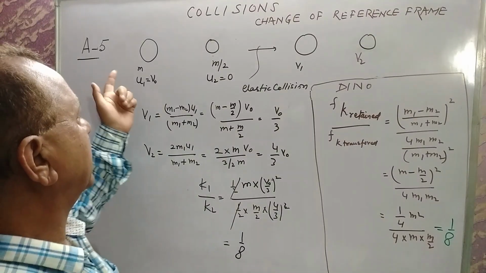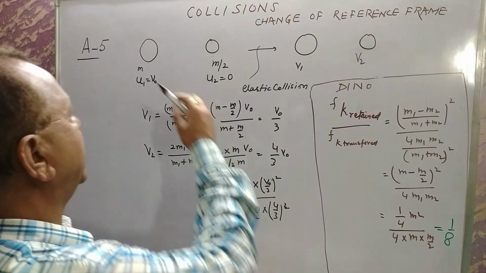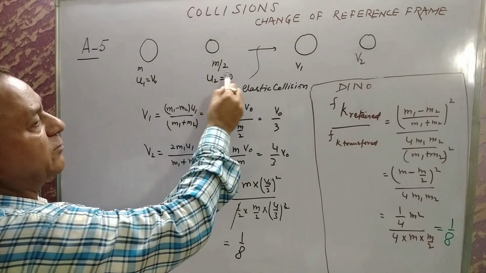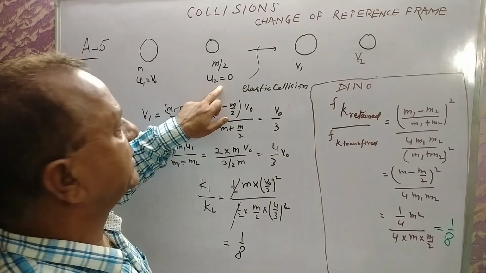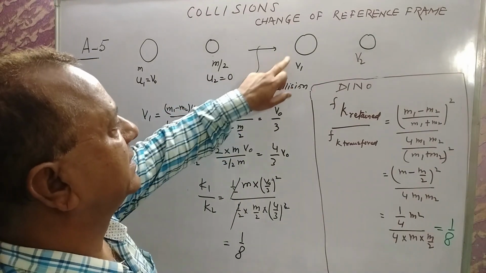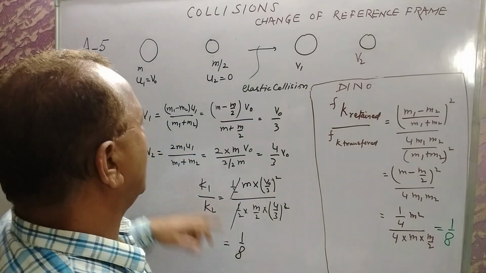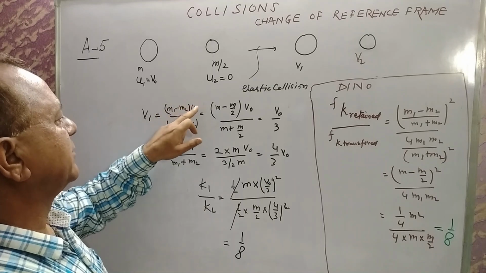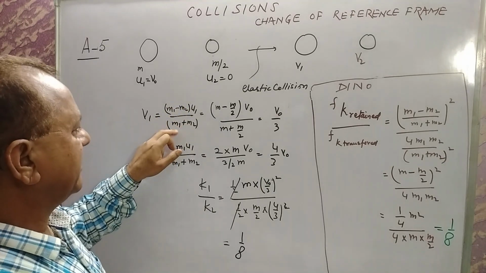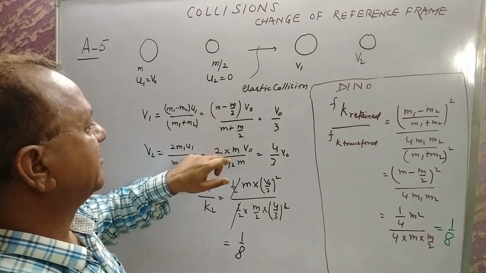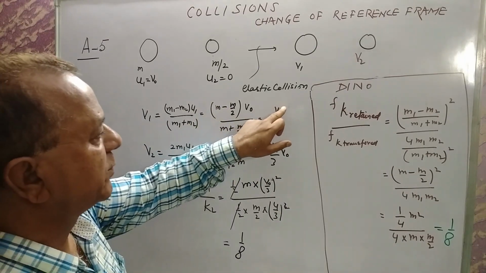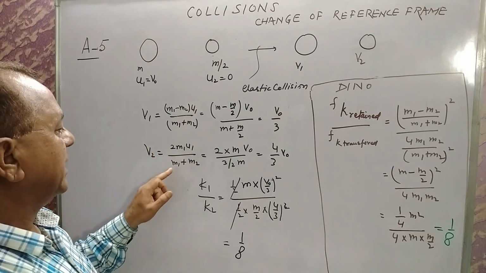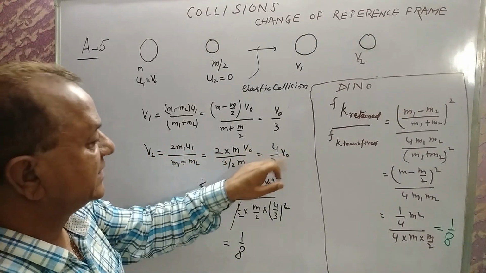Okay students, let us discuss answer number 5. In this case, a body of mass m is moving and strikes another body of mass m by 2 which is at rest, and after collision the velocities are v1 and v2. One way is to calculate v1. The formula is (m1 minus m2) u1 divided by (m1 plus m2), that is (m minus m by 2) over (m plus m by 2), which comes out to be v0 by 3. Similarly, v2 is equal to 2m1 u1 over (m1 plus m2), which gives you 4 by 3 v0.